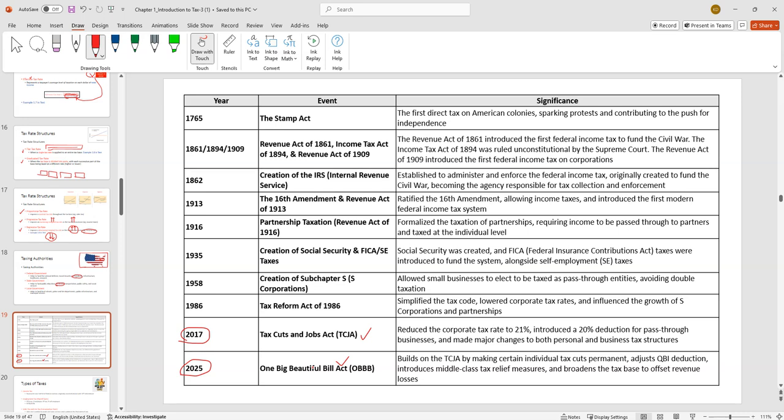I was freshly out of law school with all my credentials, and I was knowing just as much about this bill as a partner who had been there 30 years, because it was brand new. So it was kind of cool to see the effects of that. And then in his second term, the One Big Beautiful Bill Act made some of the changes more permanent and then made other adjustments as well.